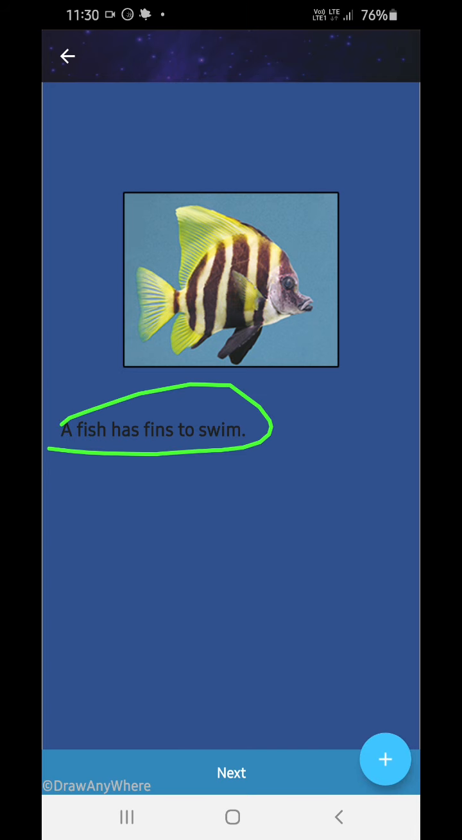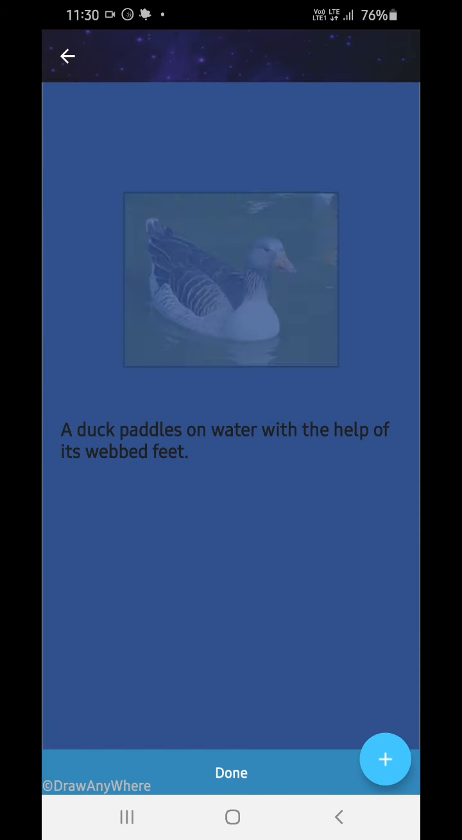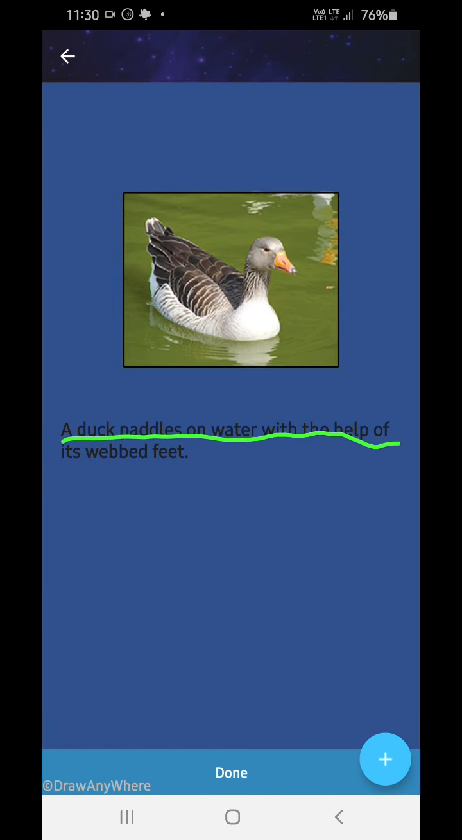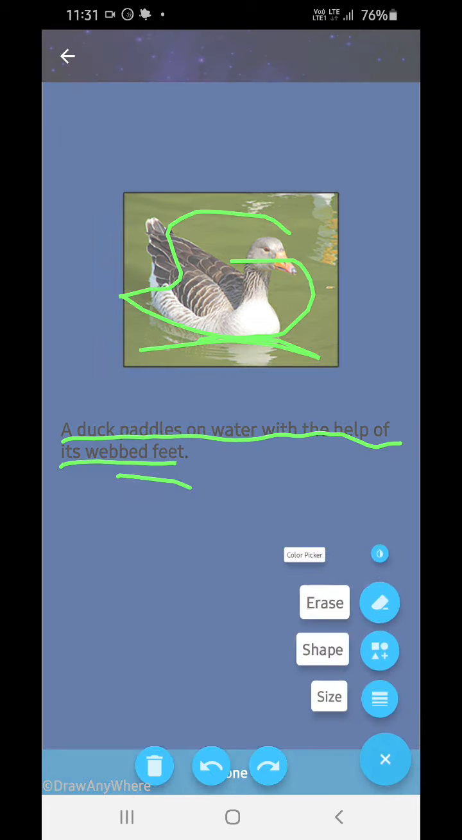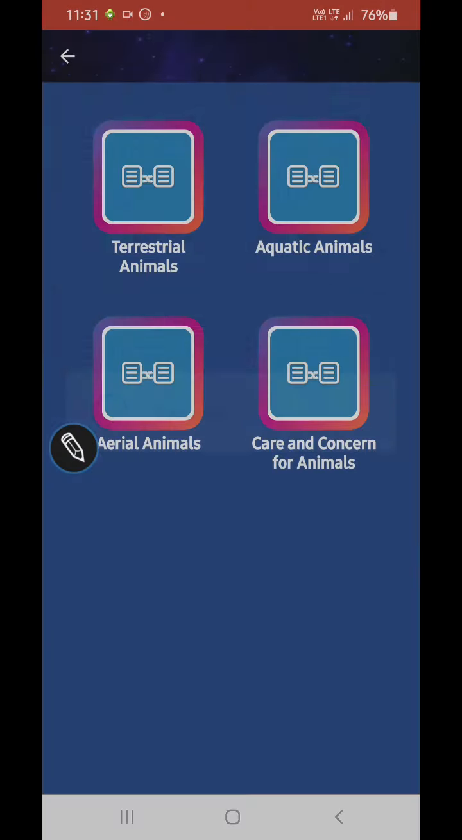Now, fish have fins to swim. See the fins. A duck paddles in water with its webbed feet. Okay, now we are done.